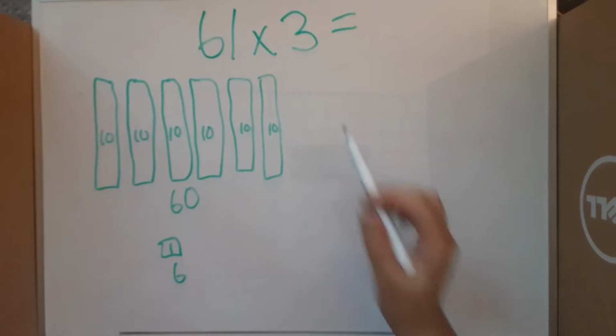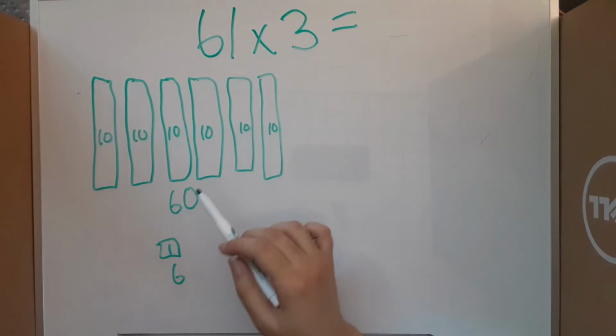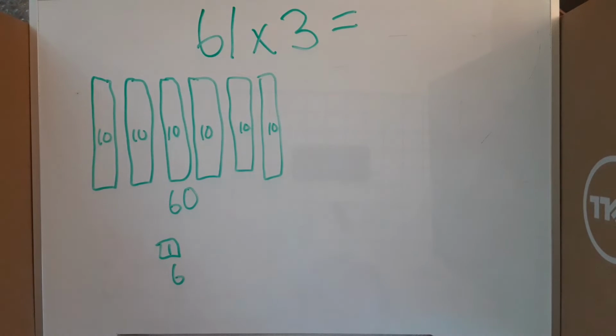Now, looking at our problem, we can see that we need 3 sets of 61, but that'll fill up our entire workspace and then some. So instead of drawing it all out because that'll take way too much space and way too much time, we can use multiplication because it's faster and more efficient.